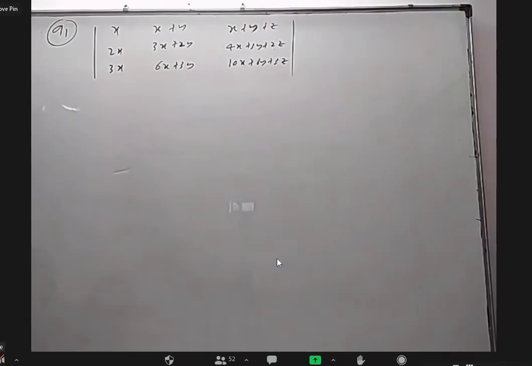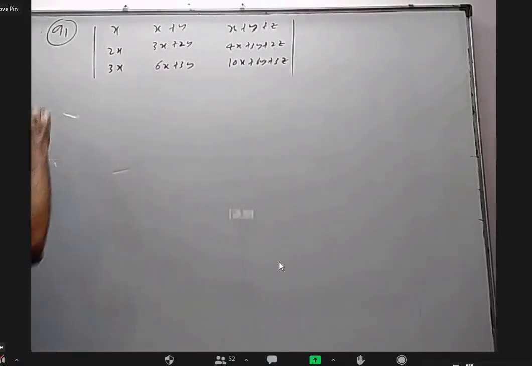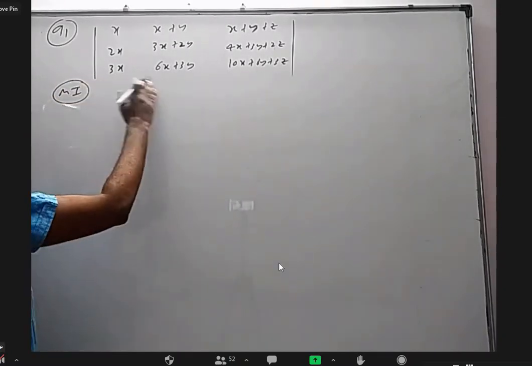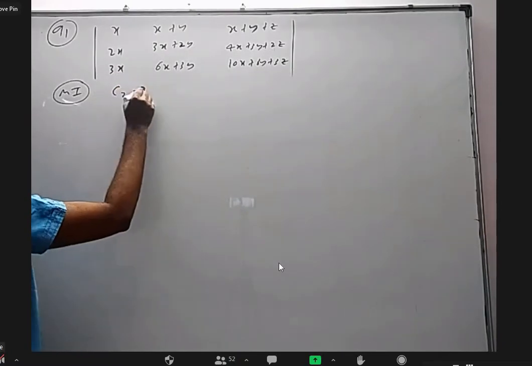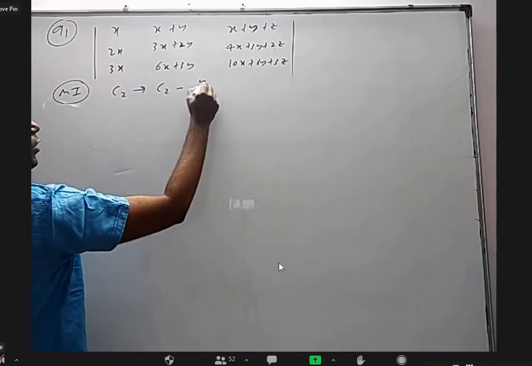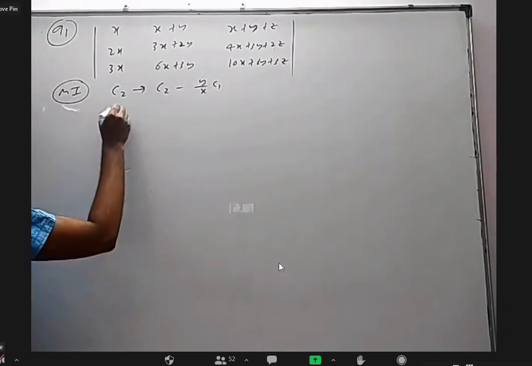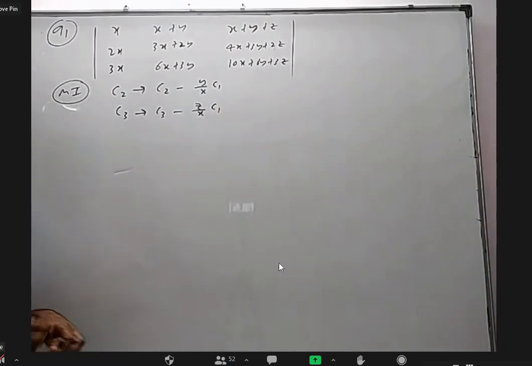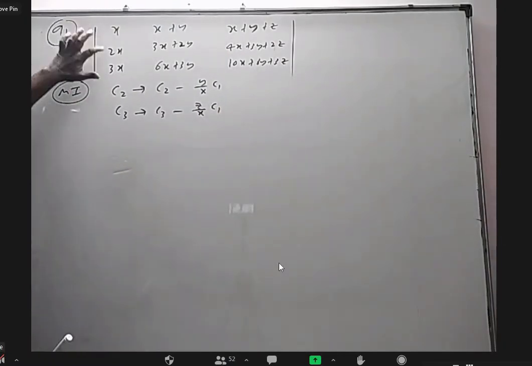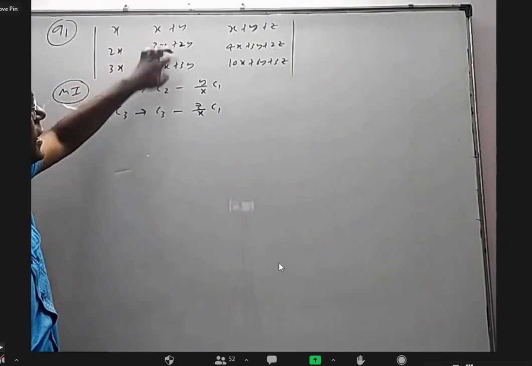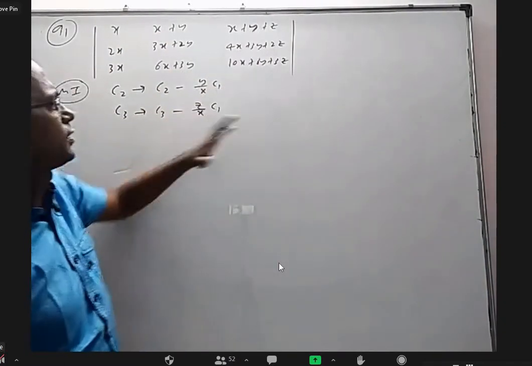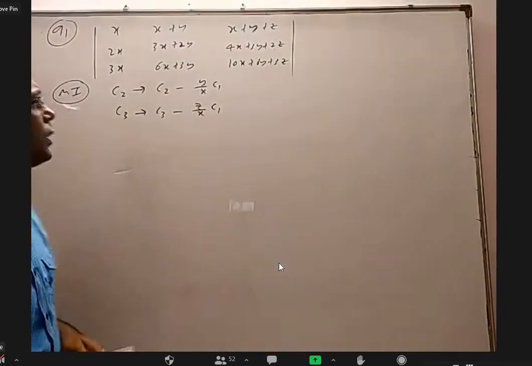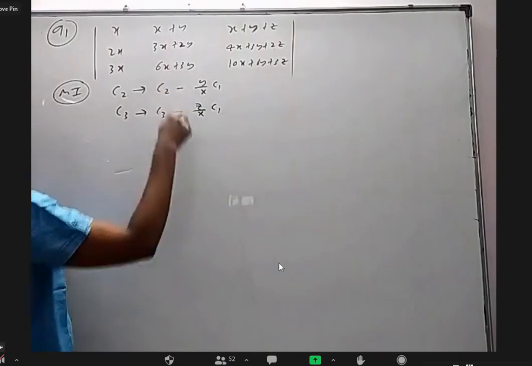So first of all, you have to simplify this. Method 1: what I'm going to do is, like subtracting columns, I want to do this. Column 2 as column 2 minus y by x times column 1. Column 3 as column 3 minus z by x times column 1. Why I'm doing this is, I have 1, 2, 3 here, and 1, 2, 3 here with y, and here 1, 2, 3 with z. When I do this, this whole part of the column will go. I have to replace x with y, then only I can do this. That's the reason I have done it.